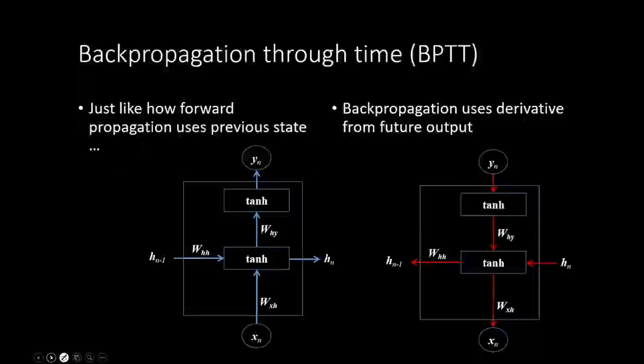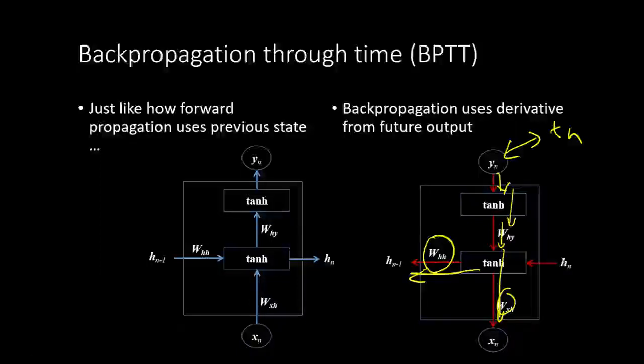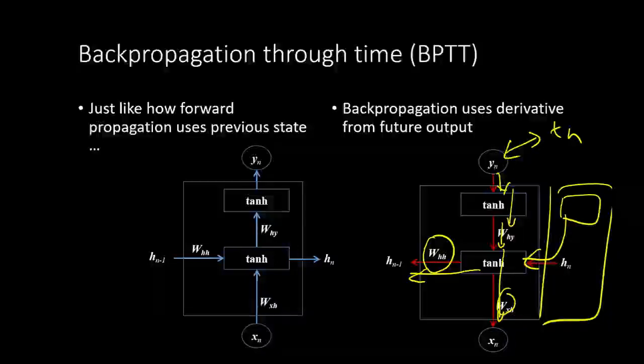So how this will be trained is during back propagation, we will start to send the gradients back. So we will compare this against some target value Tn, and based on the loss, we will send the gradient back. That gradient will be sent back here, and from here it will be sent back to tune these weights, and it will be sent back here to tune these weights. Okay, and to tune these weights, some gradient here is also coming back, which is from that future time instance. Okay, so that is called back propagation through time.